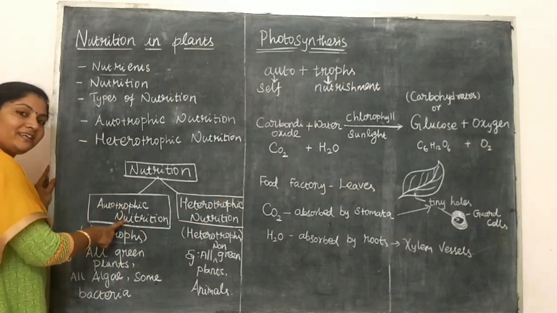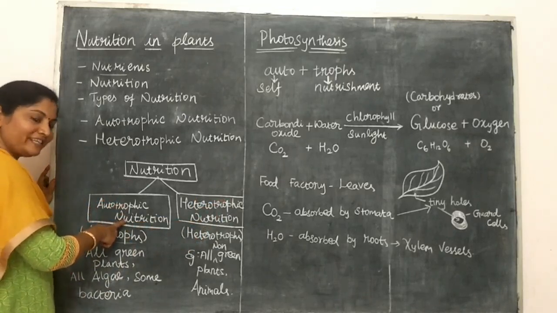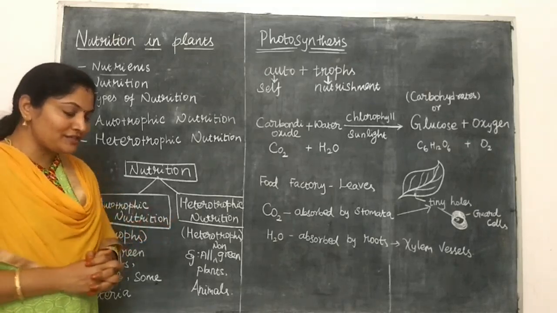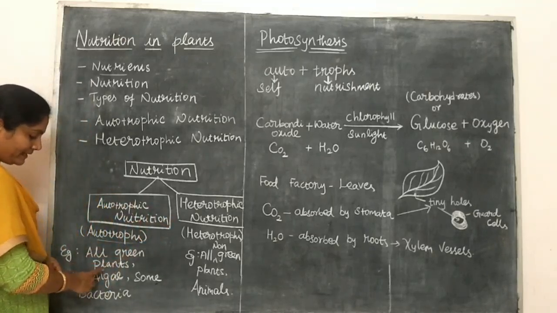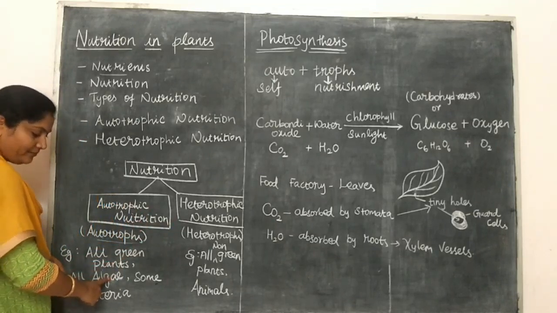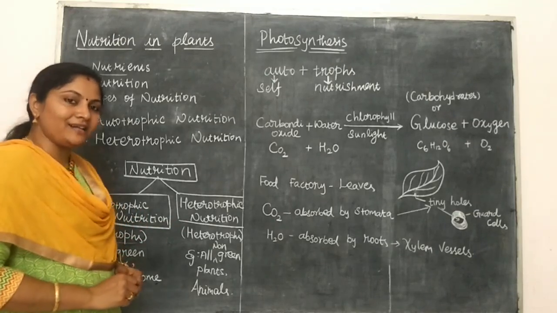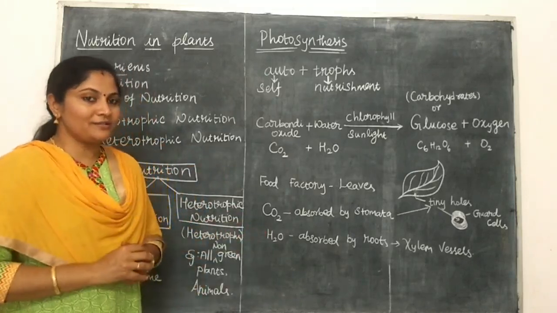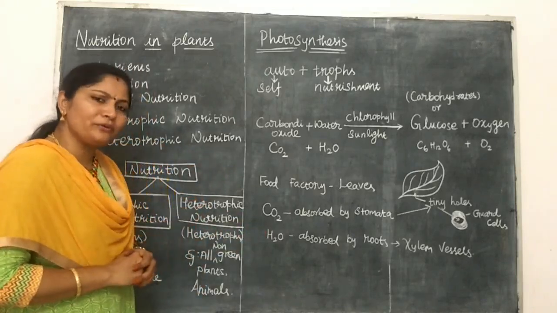All organisms under autotrophic nutrition are said to be autotrophs. What are the examples for autotrophs? All green plants, all algae, and some bacteria are under autotrophic nutrition and are called autotrophs. What is meant by heterotrophic nutrition?